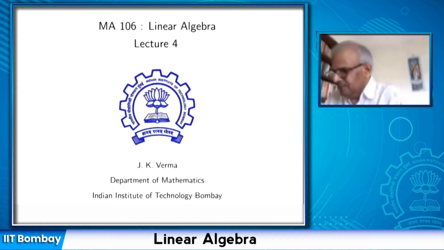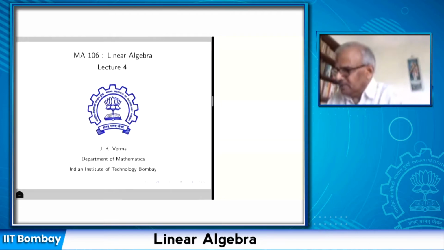Okay. We also proved an equational criterion for invertible matrices. We showed that a square matrix A is invertible if and only if the homogeneous system of linear equations has only the zero solution.